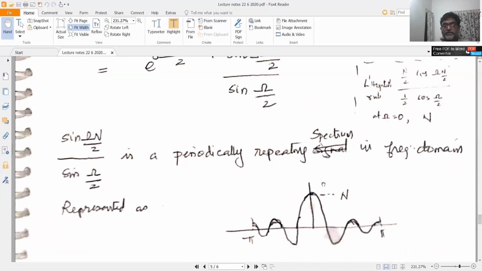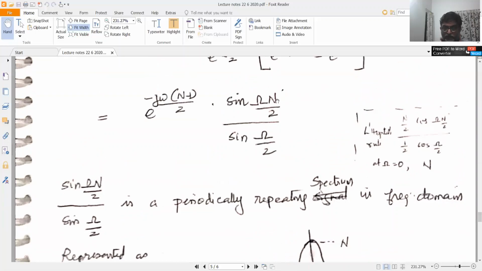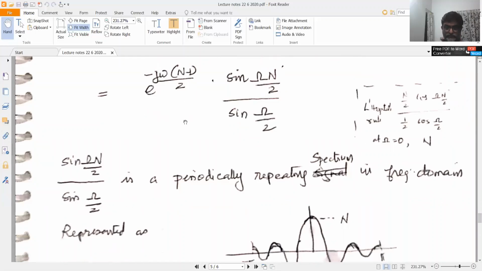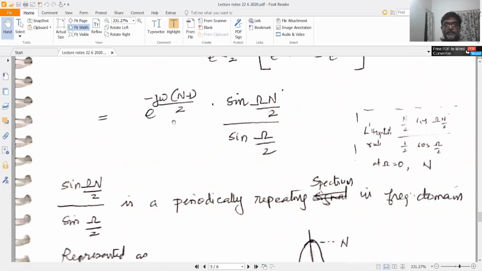So this is the spectrum. This is the part of the spectrum shown here. Now this is to be multiplied by e raised to minus j omega (n minus 1)/2. I hope that is clear. So this real quantity will be multiplied by e raised to minus j omega (n minus 1)/2.